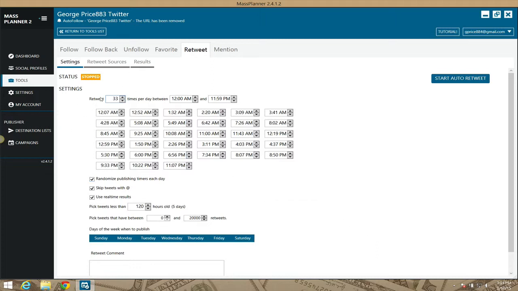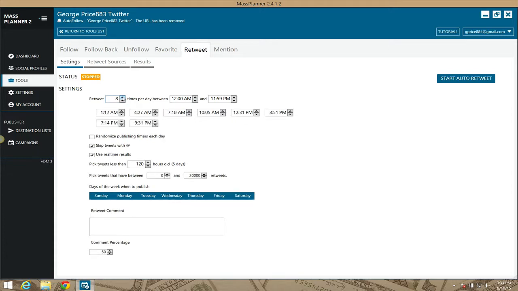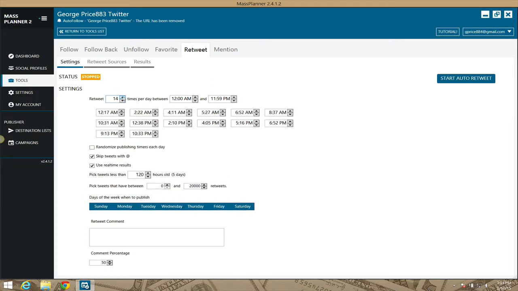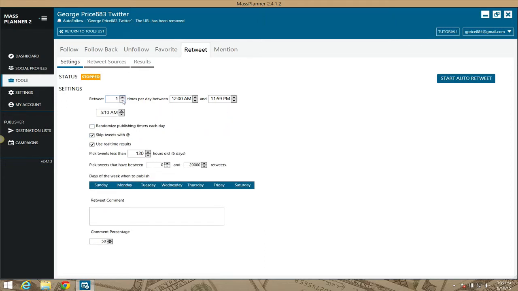It's going to basically get times randomly based on, I think it starts with 5. So if I go to 5, okay, it's going to start the times on 5. Once you go to 5, take this random timing thing off of here. The times are going to change to 12. I'm trying to see where it keeps my one main time in there, but it doesn't. So I guess I told you guys wrong on that. But it's basically going to randomize these times based on how many times per day you want to tweet out.